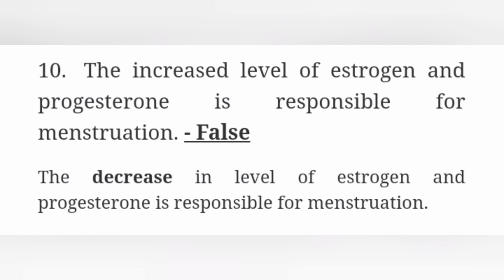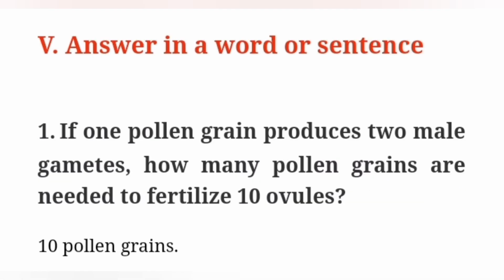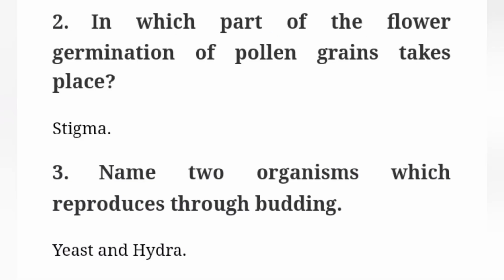The statement is correct. Fifth Roman letter, answer in a word or sentence. First one, if one pollen grain produces two male gametes, how many pollen grains are needed to fertilize 10 ovules? The answer, 10 pollen grains. Second question, in which part of the flower does germination of pollen grains take place? The answer, stigma. Third one, name two organisms which reproduce through budding. Yeast and hydra.